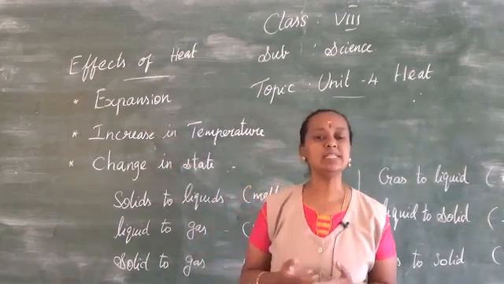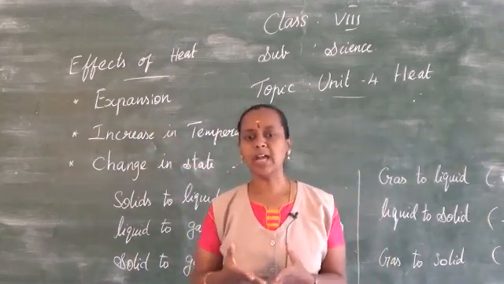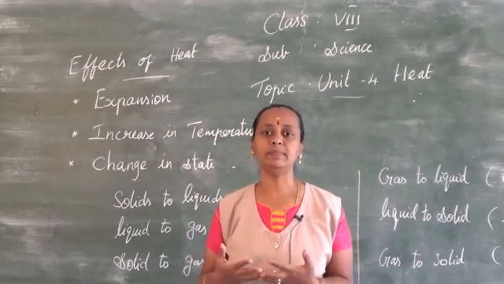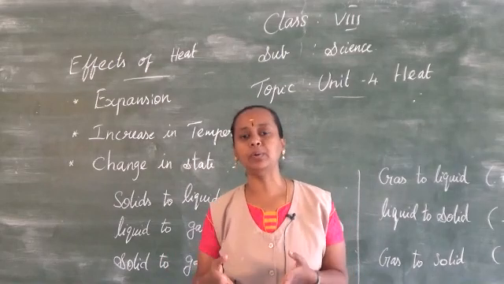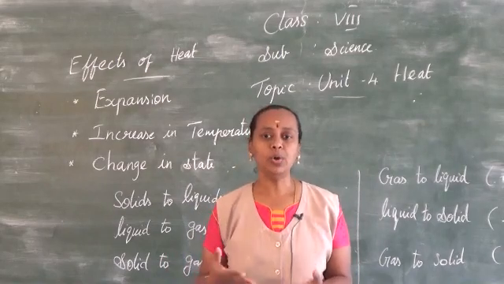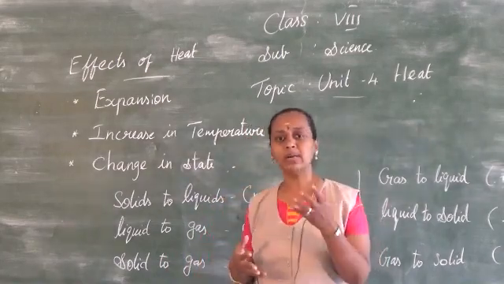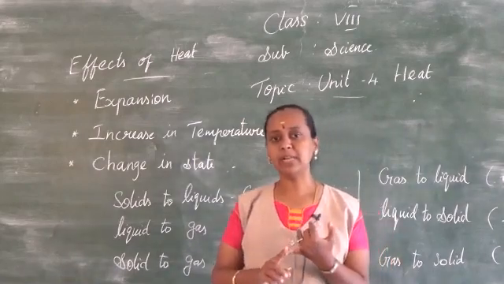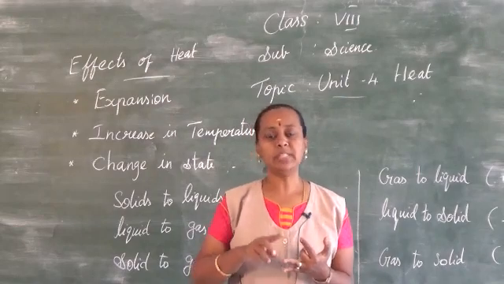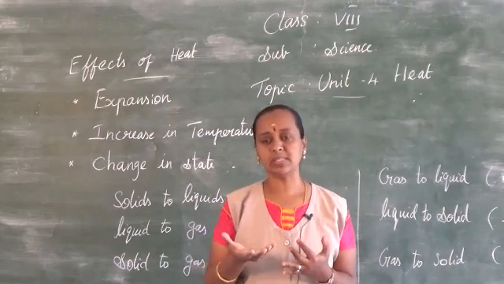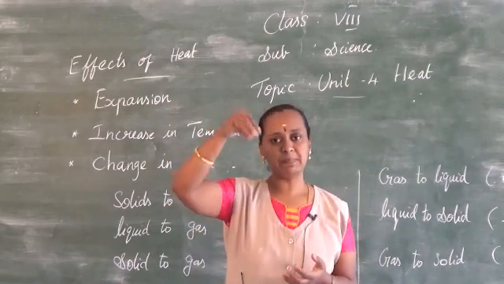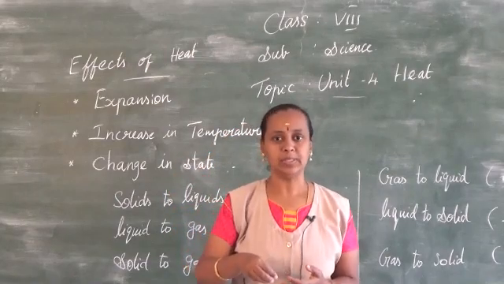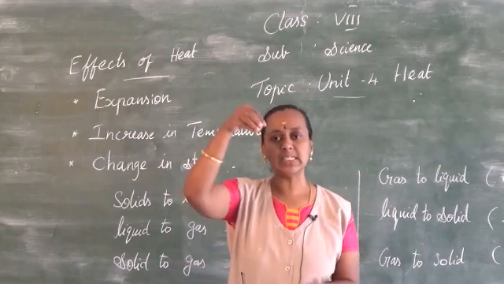Let us explain this expansion with a small activity. We already studied this in a lower class, and the topic is very well known to you. Just take a metal ring and a metal ball, with the ball of the particular radius to fit the ring. Now pass the metal ball inside the metal ring. It will pass easily through it, with no problem at all.